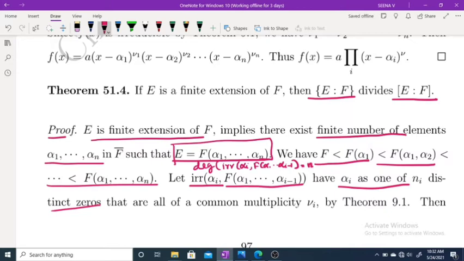And already we have proved that every irreducible polynomial has the same multiplicity, a common multiplicity nu i, by the above theorem.